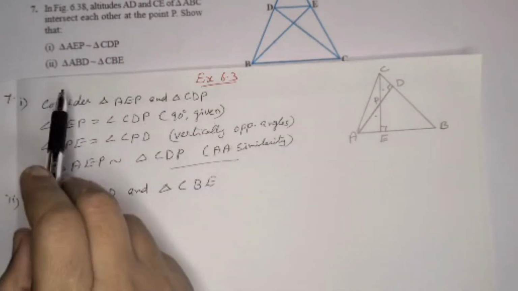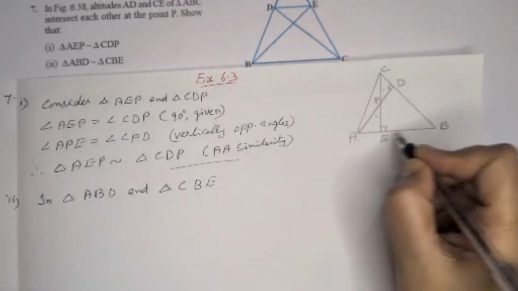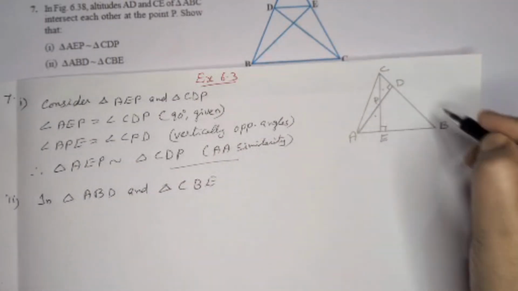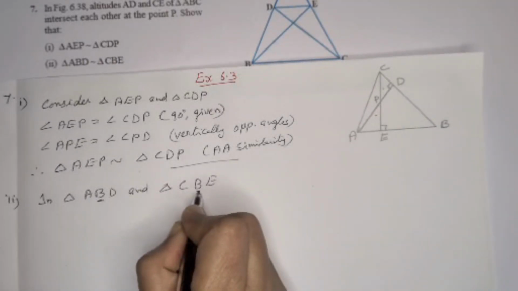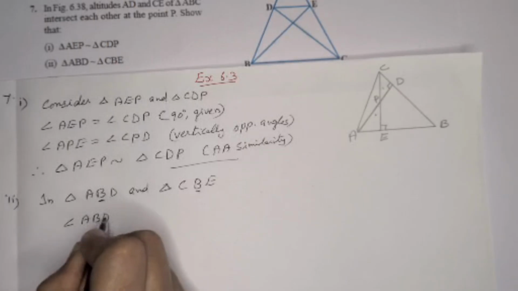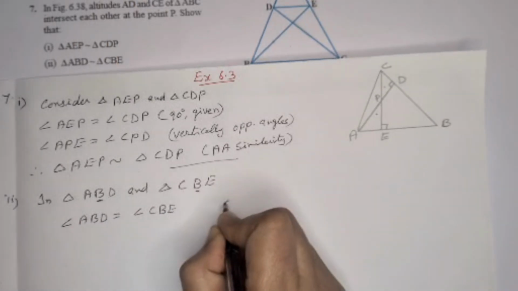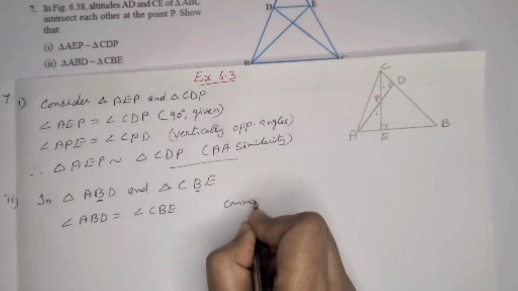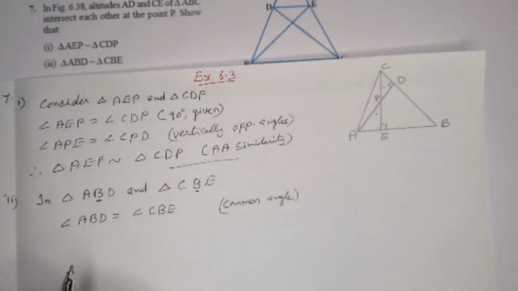Second part of that, consider triangle ABD and CBE. We can see this angle B is common there. Angle ABD is equal to angle CBE, common angle in both the triangles.